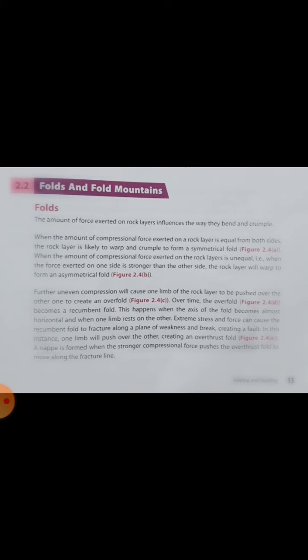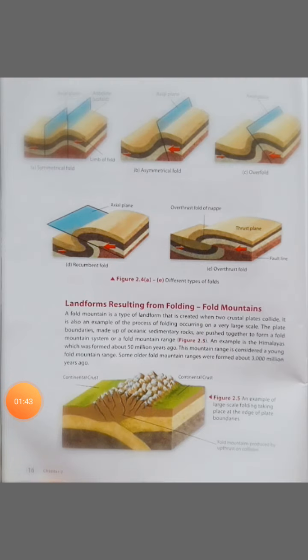Extreme stress and force can cause the recumbent fold to fracture along a plane of weakness and break, creating a fault. In this instance, one limb will push over the other, creating an overthrust fold. A nappe is formed when the stronger compressional force pushes the overthrust fold to move along the fracture line.